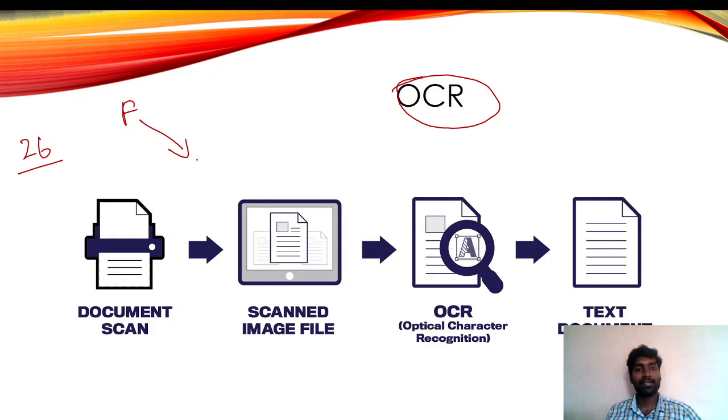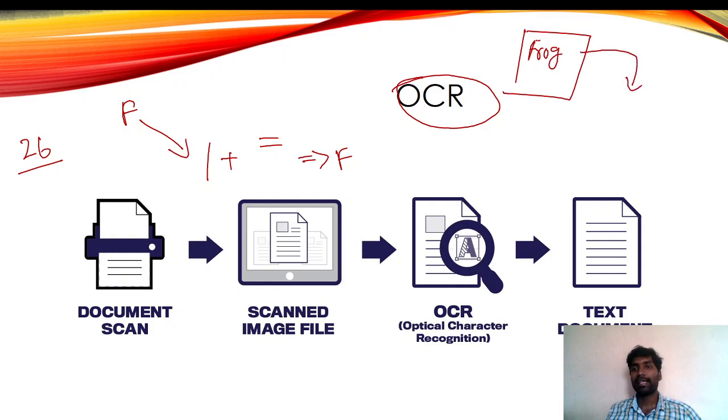This F consists of lines, one vertical and two parallel lines, so that equals F. For example, if there is an F in a paper, when we are scanning, the computer will recognize this F.